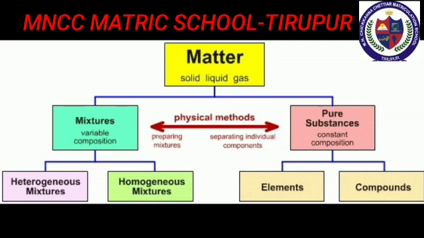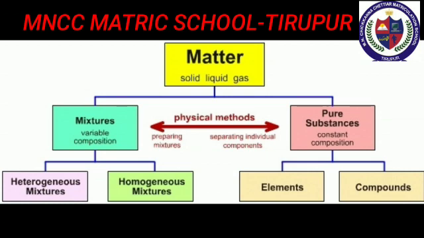Next, we move to classification of matter. In class 8th, you have studied the classification of matter on the basis of their physical state. Now, let us see how we can classify matter on the basis of chemical composition. The flowchart which is given here will help us to understand the chemical classification of matter in detail.